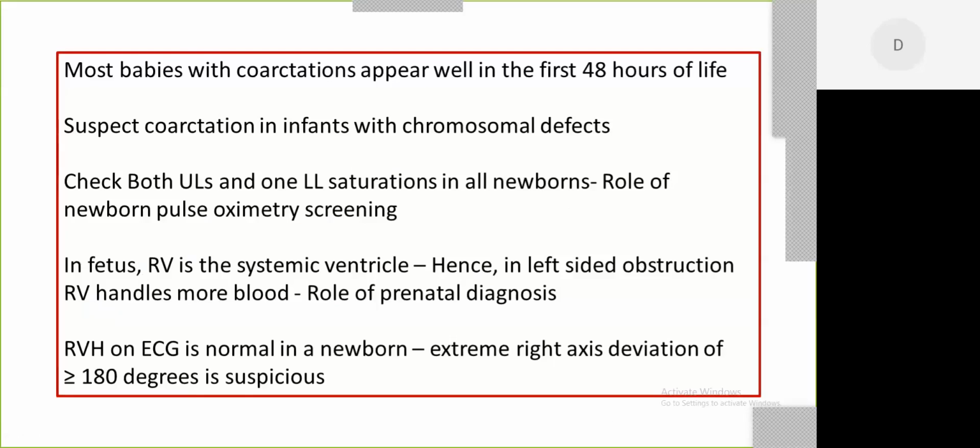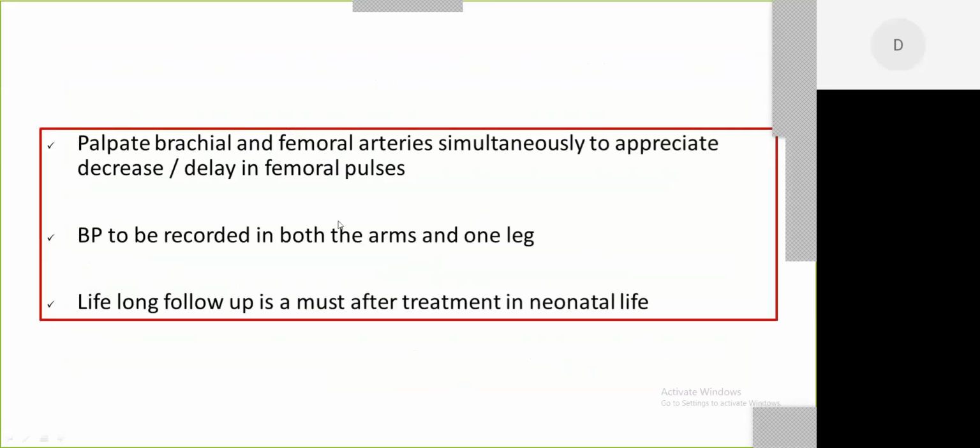And in a newborn, if you have a significant right ventricular hypertrophy with extreme right axis deviation, which is more than 180 degrees, then you should suspect coarctation. Palpate brachial and femoral together. If it's a mild to moderate coarctation, you will still feel the femorals, and hence you will miss mild to moderate coarctation, but try always to palpate the radial and the femoral together to appreciate a difference. So for normal babies, you should always feel the radial and femoral together. Blood pressures need to be recorded in both the arms and one leg. And remember, coarctation counseling, lifelong follow-up is a must.